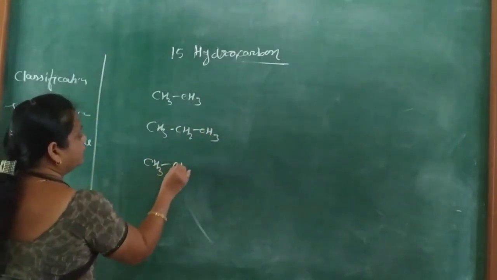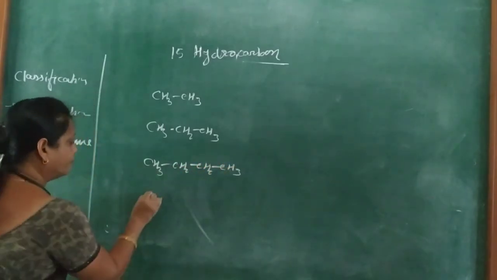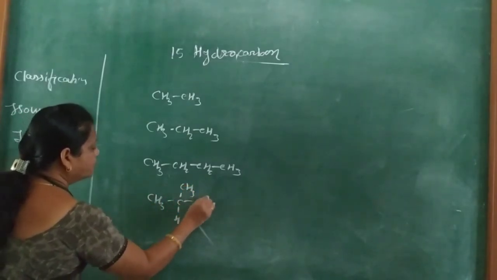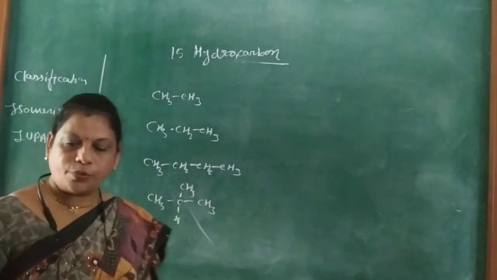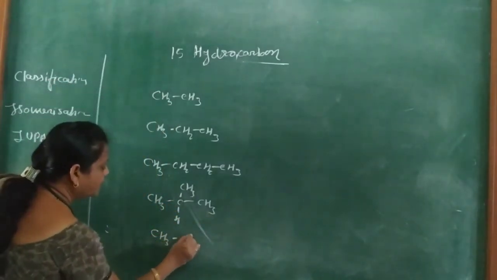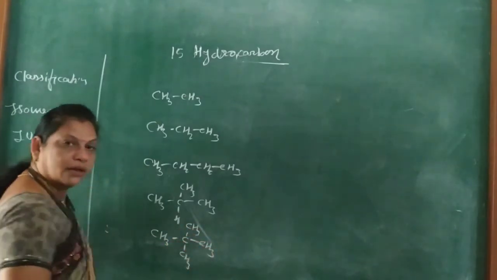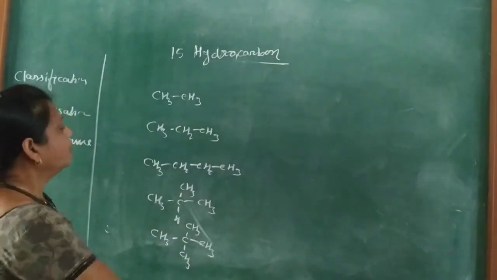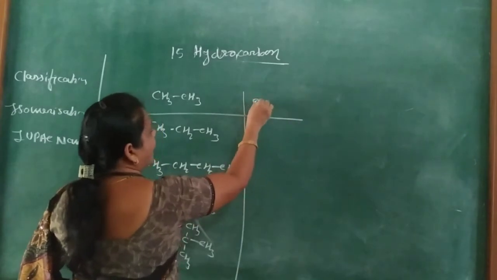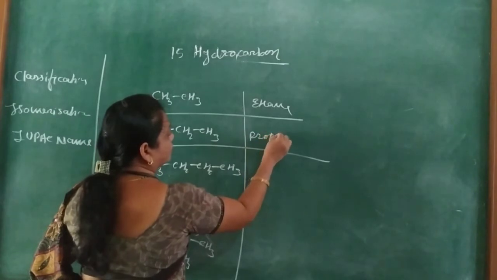Then CH3 CH2 CH2 CH3 is butane. Then CH3 CH CH3 CH3 is isobutane. Then CH3 C CH3 CH3 CH3 is neopentane. Then the IUPAC names: this is ethane as it is, and this is propane.